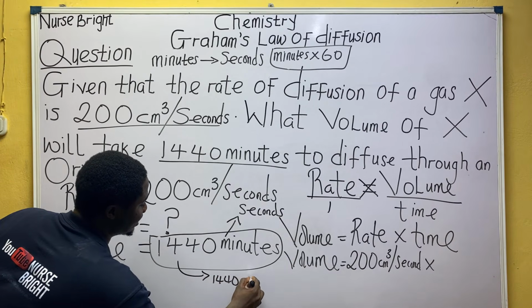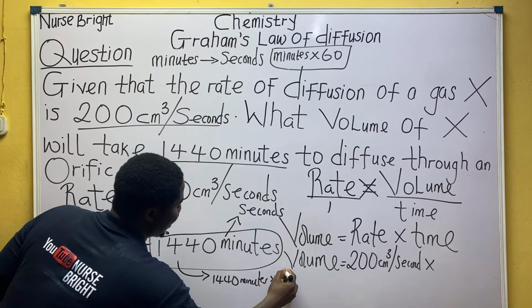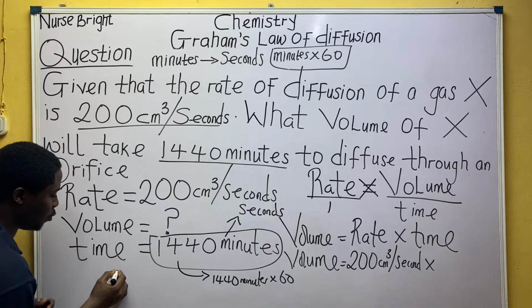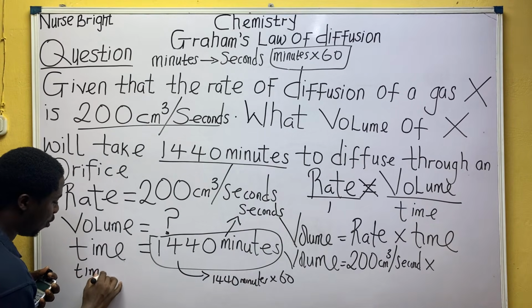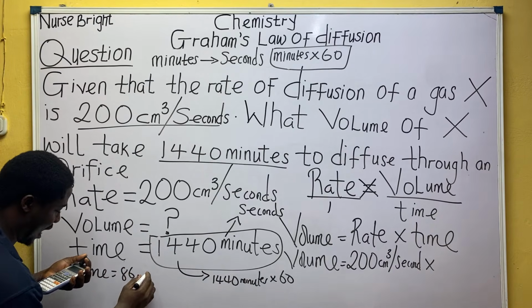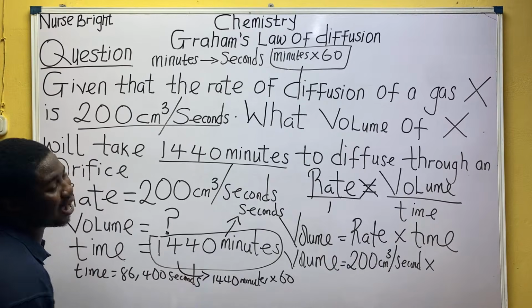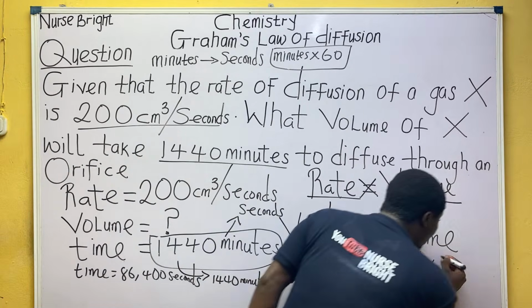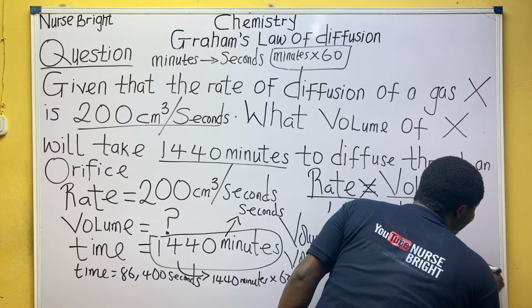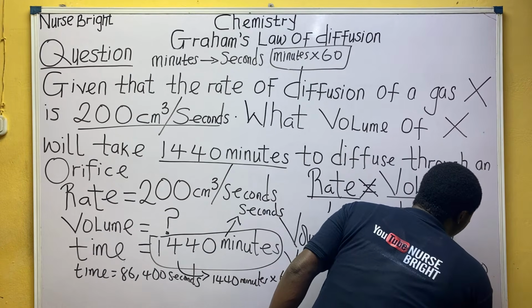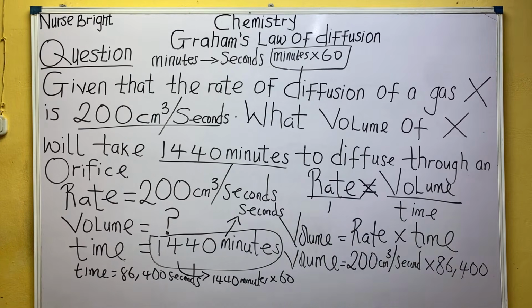1440 minutes. Alright, time is just 160. So everybody's time will now be what? 86,400 seconds. That is what you have to write there for time. Don't go and write it like 86,000. Don't be fast and make a mistake like that in your exam. You fail the question if you do it like that. Alright, put seconds at the back.